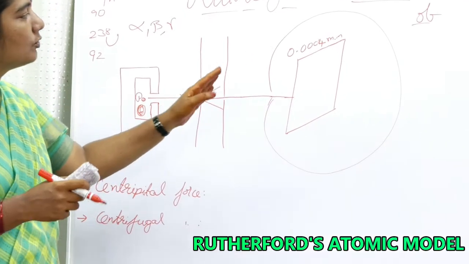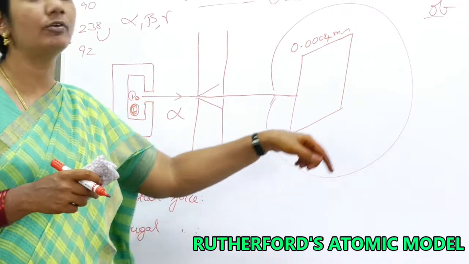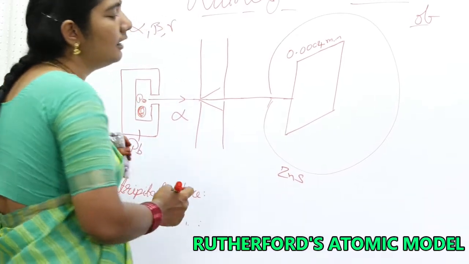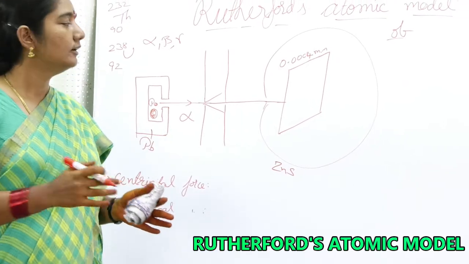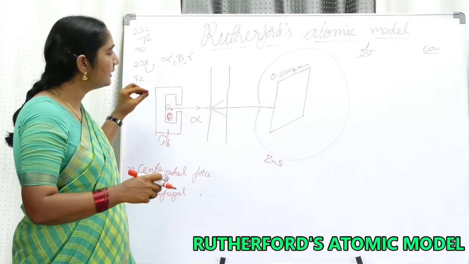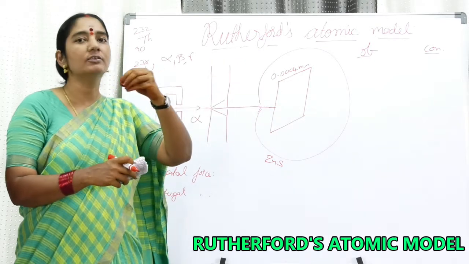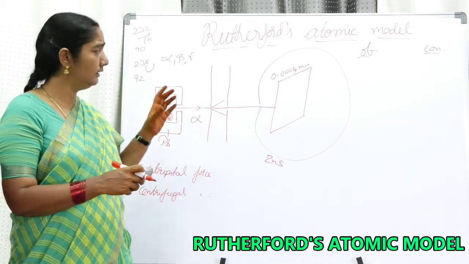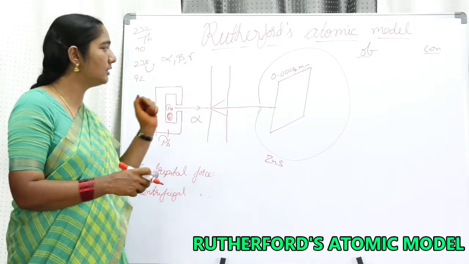So my dear friends, around the gold foil we kept a fluorescent screen. Already we have discussed the meaning of zinc sulfide. A fluorescent screen was kept all around like a ball, a spherical fluorescent screen, to observe the scintillations which appear soon after any particle comes and falls. It gives a scintillation, and by seeing that, the observations can be done. That is the reason why he has taken this complete setup. Now I think you understood why he has taken this.